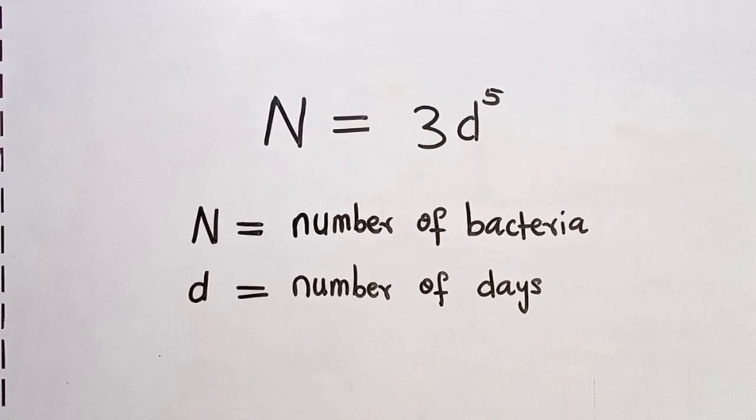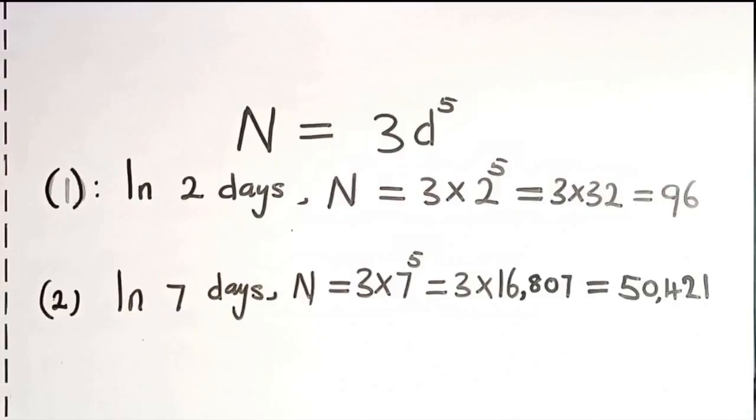Now, let's give an example of using this expression to track the growth of bacteria in the body. Let's say, for instance, in 2 days, how many new bacteria have grown in this man's body? To get that, let us replace that D with 2. So that we say that number of bacteria within 2 days or after 2 days will be equal to N is equal to 3 times 2 raised to the power 5.